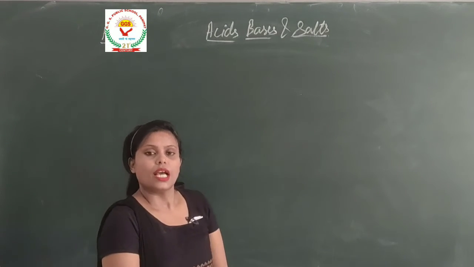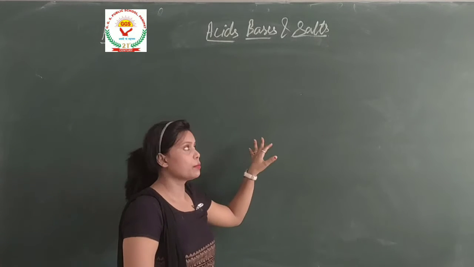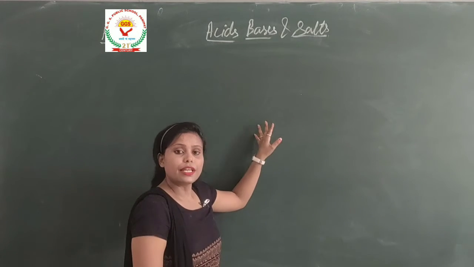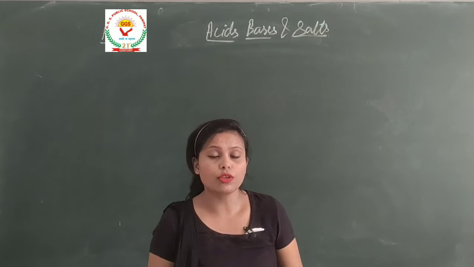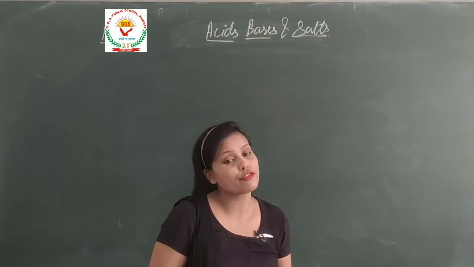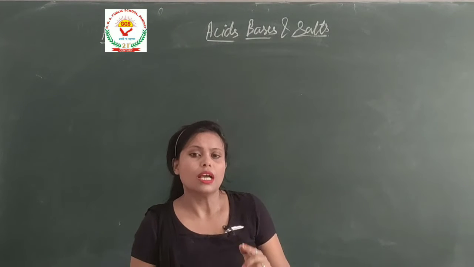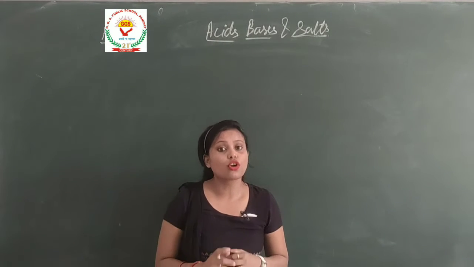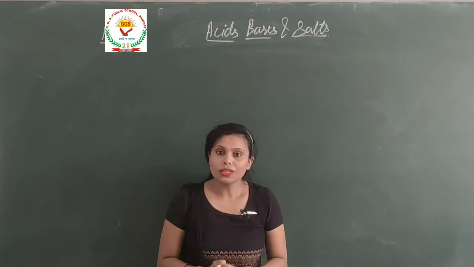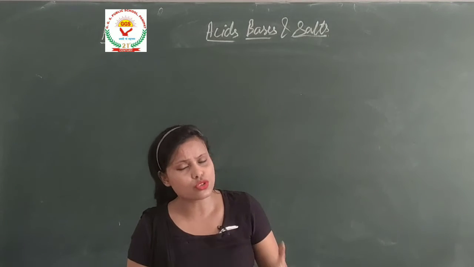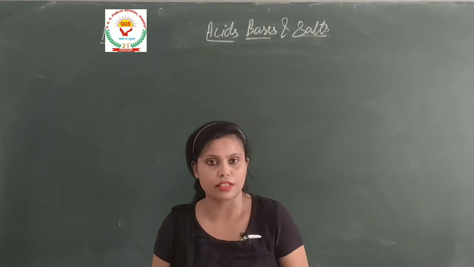Hello students, in the previous part of this chapter we have read about acids and bases. Now we know that they are beneficial and dangerous. One thing which is common in both is that most acids and bases are colorless in nature.